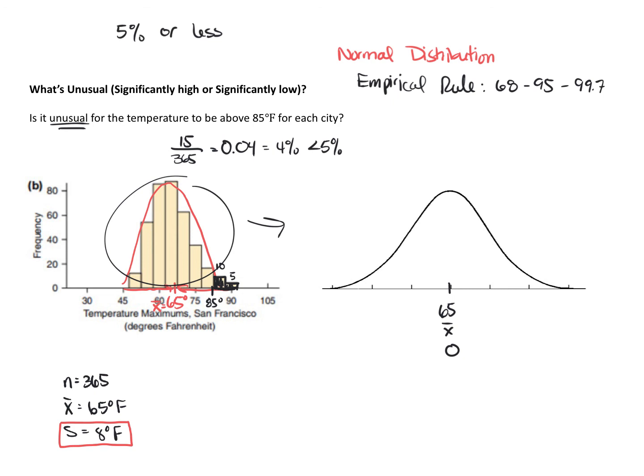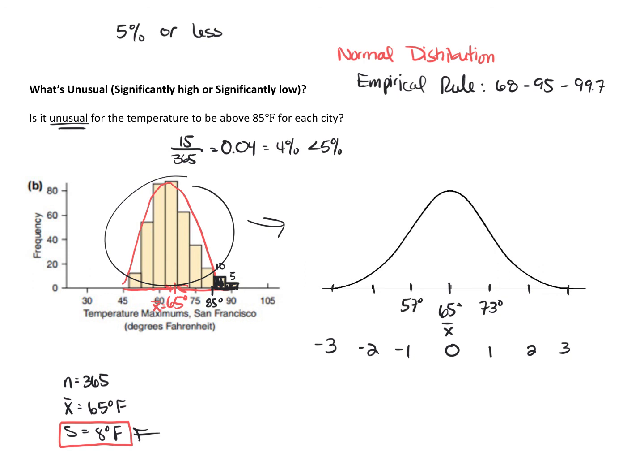And then we want to see what temperatures are 1 standard deviation from the mean, 2 standard deviations from the mean, and then 3 standard deviations from the mean. Again, we have to use our standard deviation of 8 degrees. So to calculate 1 standard deviation, that's 65 plus 8 degrees, which is 73 degrees, right? And then 65 minus 8 gives us 57 degrees on the left.